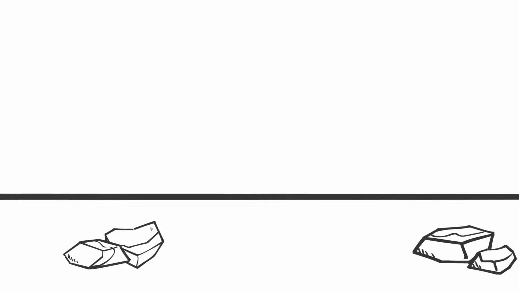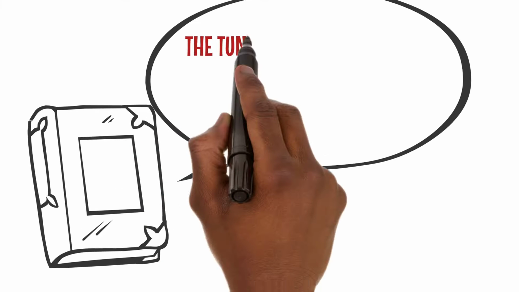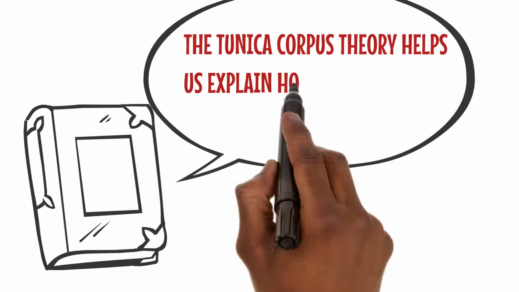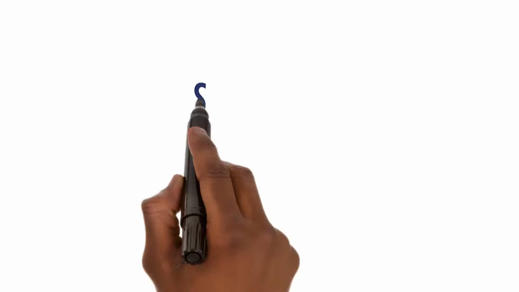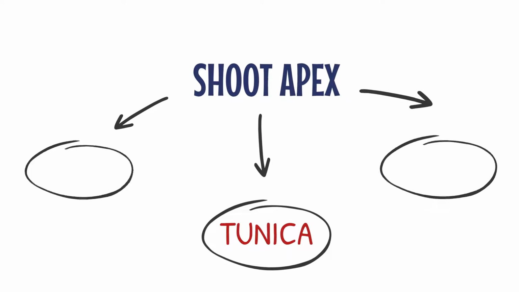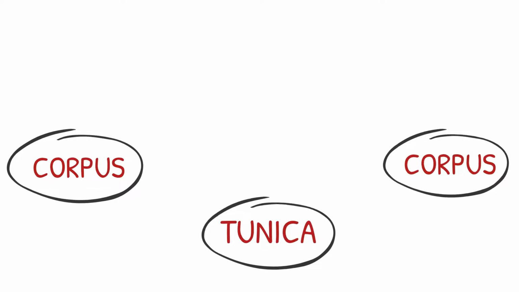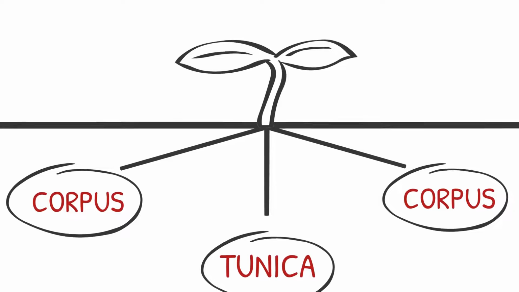Let's start by understanding the growth of a plant. The tunica corpus theory helps us explain how a plant grows at its shoot apex and root tip. It suggests that the shoot apex has two layers: the outermost layer, called the tunica, and the inner layers, known as the corpus. Each layer in the shoot apex contributes to the growth of the plant.